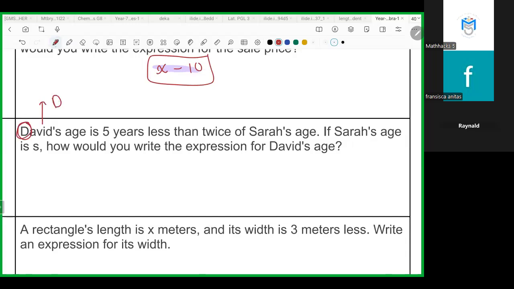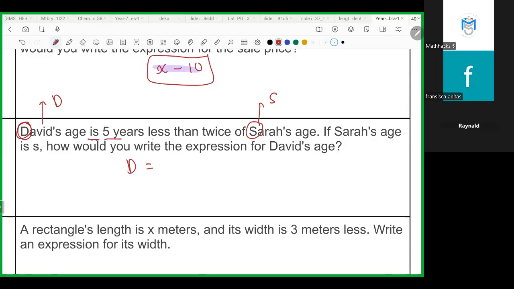For example, David as D and Sarah as S. You can write anything as a variable: D, S, or maybe your name, R for Ray. Anything is fine. If I write D and S, then write D is, which means equal.